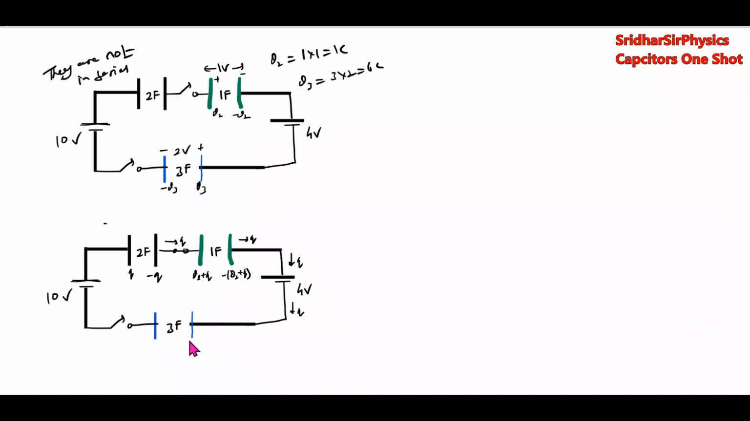So यहाँ पे चार्ज कितना था? So this will be minus plus Q3. So Q3 plus Q, minus of Q3 plus Q. Q charge, Q charge, Q charge. Like this it will flow.